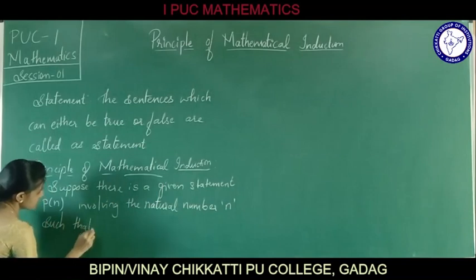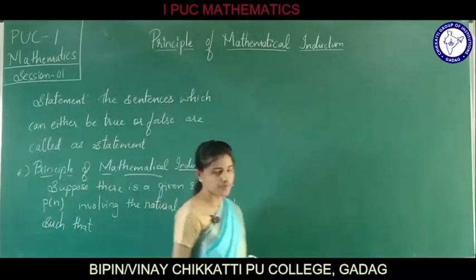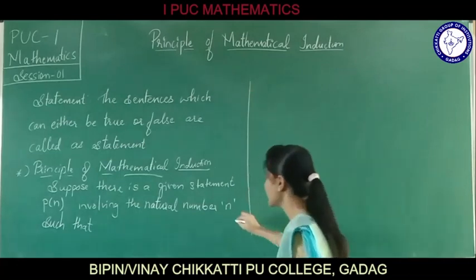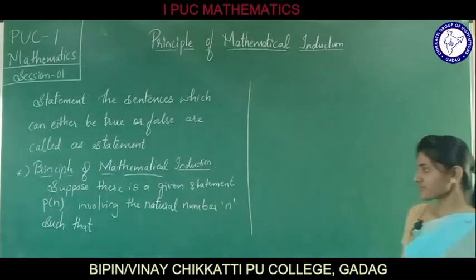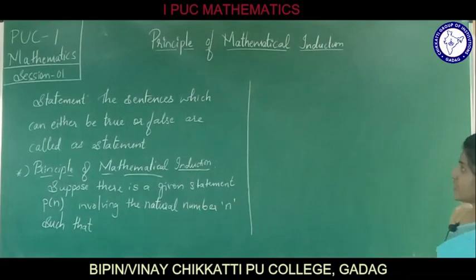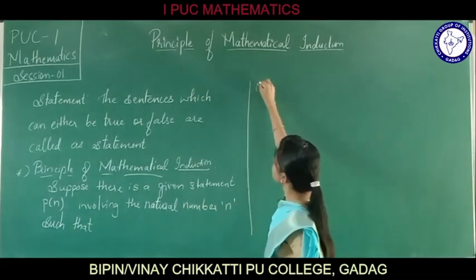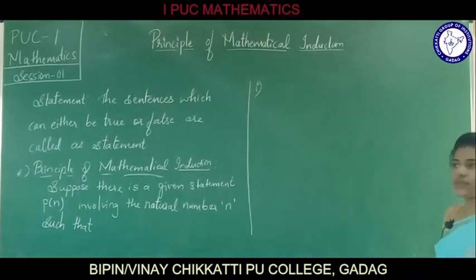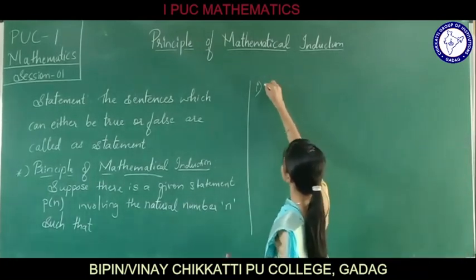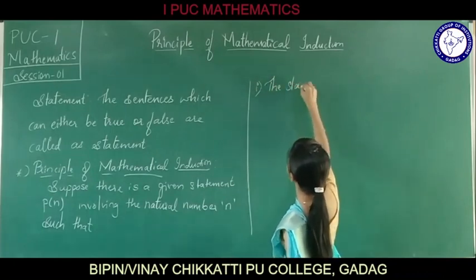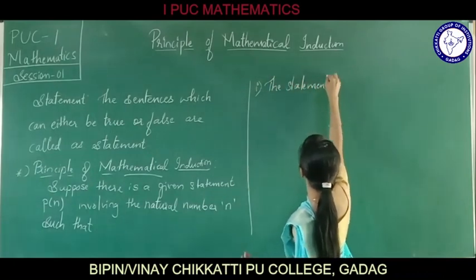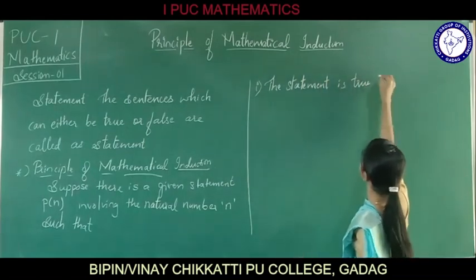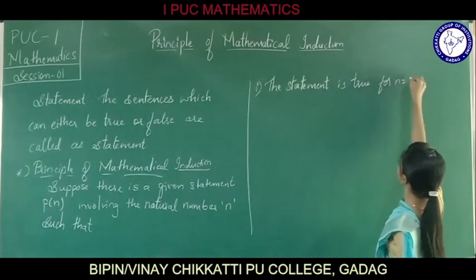The principle of mathematical induction has two conditions. We said that P of n is any statement involving the natural number n, such that the first condition states that the statement is true for n equals 1.